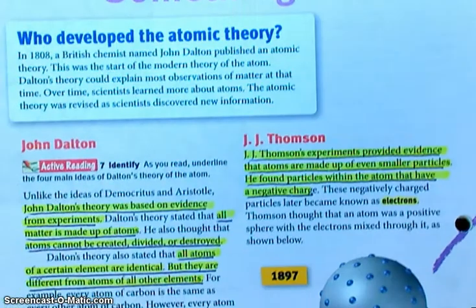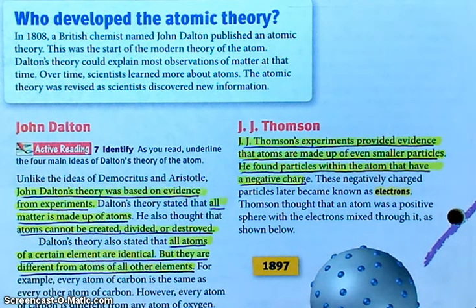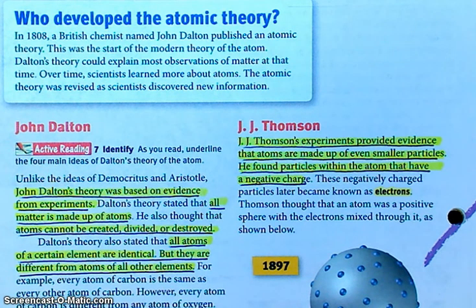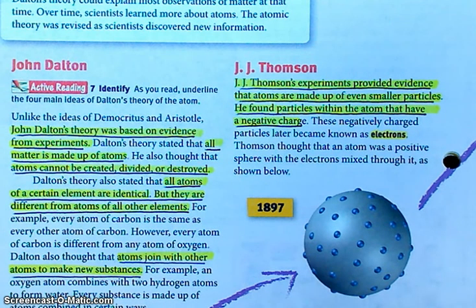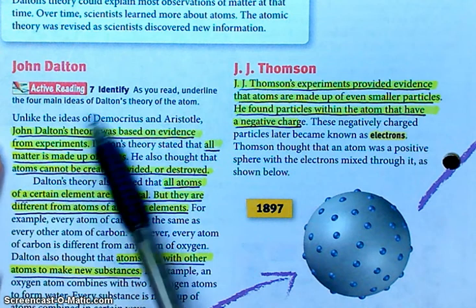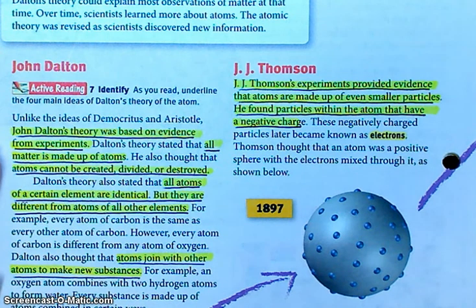All right, go to page 116. Remember, around 400 BC, Democritus proposes this idea of an atom. He says there's got to be some sort of fundamental uncuttable piece of everything. But that idea didn't start evolving until a little over 200 years ago. John Dalton is credited with some pretty major contributions to atomic theory. Number 7 says, as you read, underline the 4 main ideas of Dalton's theory of the atom.